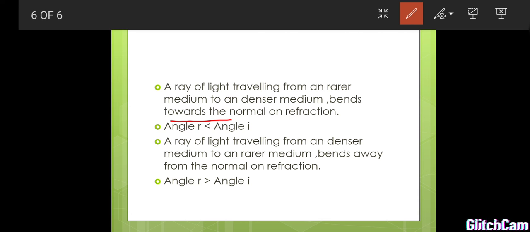Next, a ray of light traveling from a rarer medium to a denser medium bends towards the normal. So the angle of refraction is always less than the angle of incident. And a ray of light traveling from a denser medium to a rarer medium bends away from the normal, because the speed of light increases when we move from a denser medium to a rarer medium. So the angle of refraction is greater than the angle of incident.